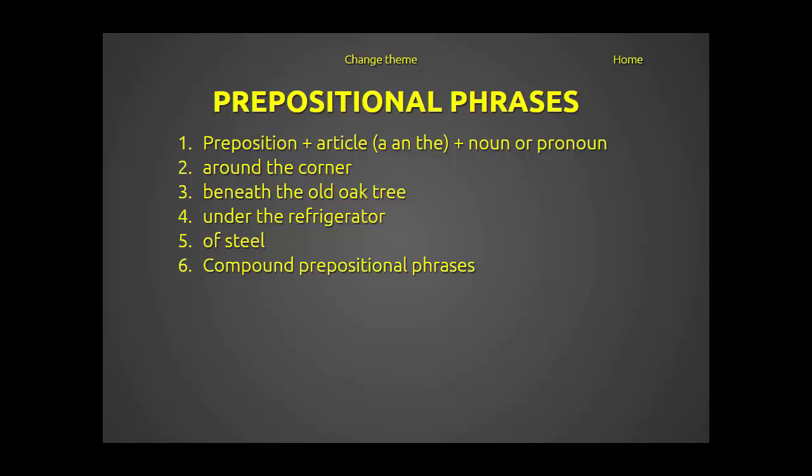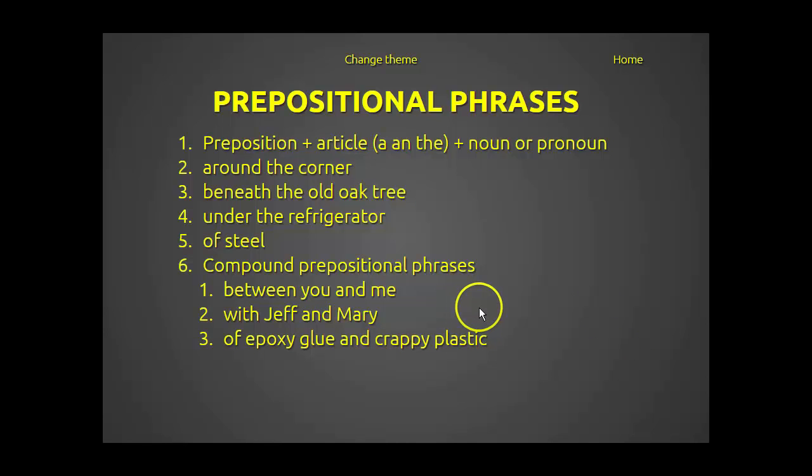And then we can have compound prepositional phrases like between you and me. And it's always between you and me and not you and I, because this is what's called the object of the preposition. So you have to always use an object pronoun. And I is a subject pronoun. With Jeff and Mary. Of epoxy glue and crappy plastic. And on Wall Street. Well, on Wall Street is not. So let's cross that out. That's not a compound prepositional phrase. It is a prepositional phrase, just not a compound one.